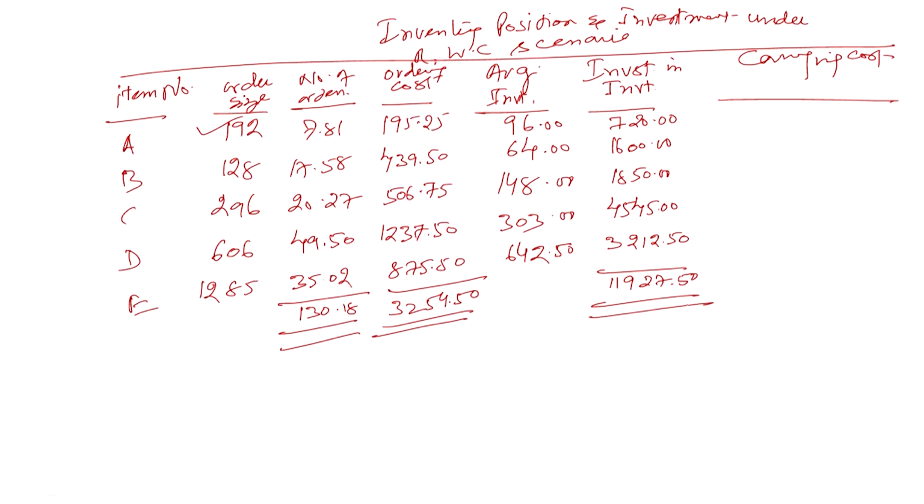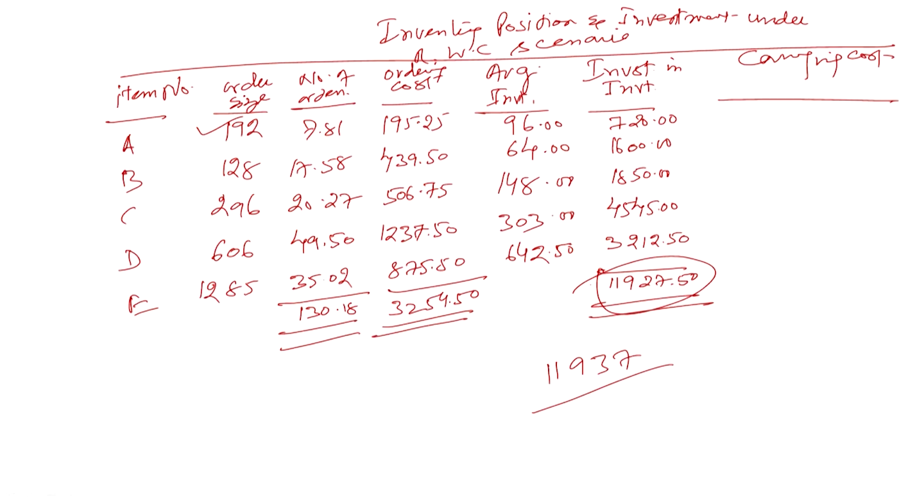We have already calculated the ratio and the total amount, that is the restricted. The working capital available was 11,937, which is nearer to the figure we have worked out here, and this difference of 9.5 rupees is just because of rounding off. So we have calculated exactly the same way.